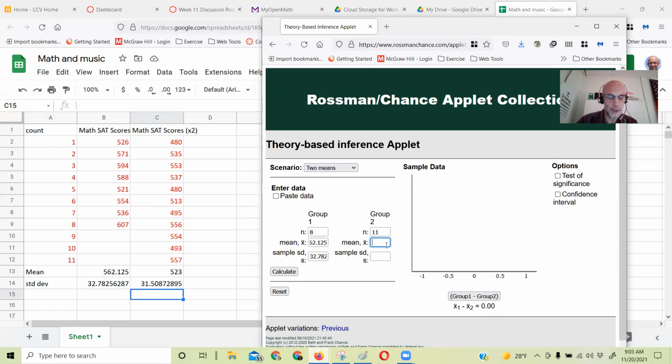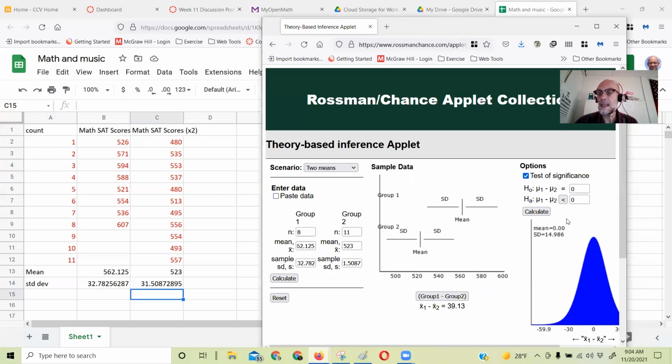11 people in group 2. Their mean is 523 on the nose. And then 31.5087. A little smaller variation in this group, huh? We'll calculate it. And then my test of significance, I better go back and look.